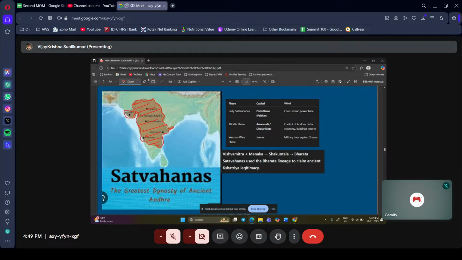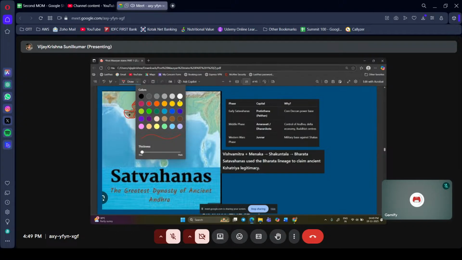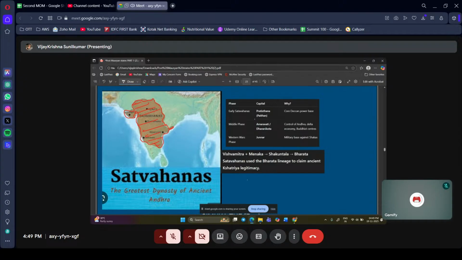Mostly we all know that the UPSC asks tougher questions from the chapters of ancient Indian history and medieval Indian history. If that is the case, one of the questions that UPSC can ask from the topic Shatavahanas is the phases of the Shatavahanas and their respective capitals. So, early Shatavahanas. Do you know who is the founder of the Shatavahanas?